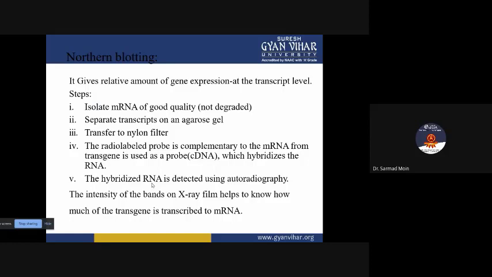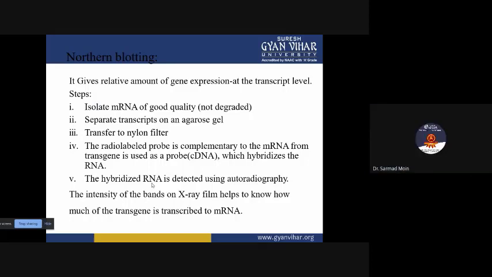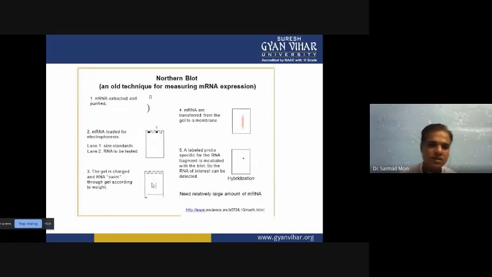We are isolating the total population of mRNA. We are separating it on gel electrophoresis, and then those separated mRNA we are transferring onto the nitrocellulose membrane or nylon membrane. Then we are using a radio labeled probe or fluorescent labeled probe to detect whether our mRNA of interest, the particular transgenic mRNA, is there or not. So here is how Northern blotting can be performed.